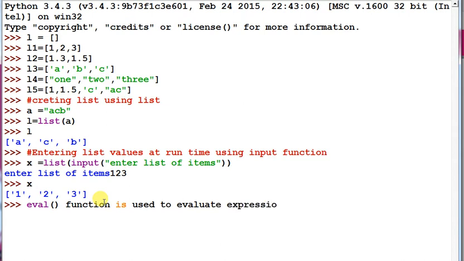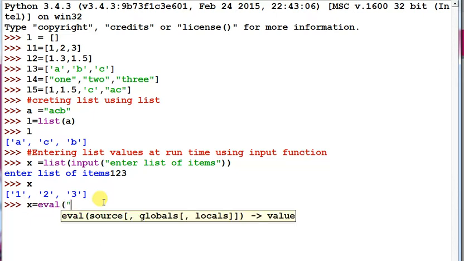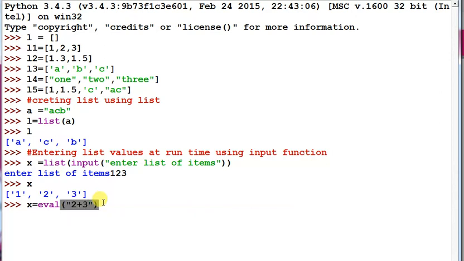Any expression you pass to the eval function. Suppose x equals eval of, and any expression you can pass in double quotation marks. Suppose I have passed 2 plus 3, it will evaluate, and x is 5. So we can also use the eval function to enter values at runtime.